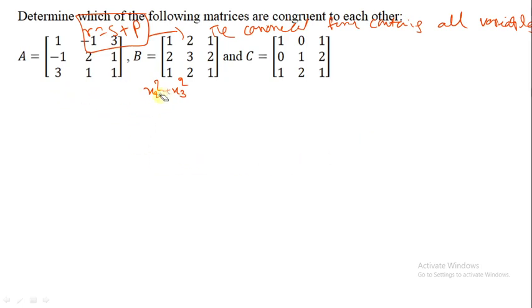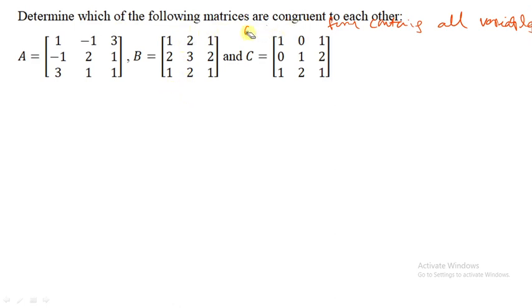Now see this example. Determine which of the following matrices are congruent to each other. For congruent matrices we go for inertia.